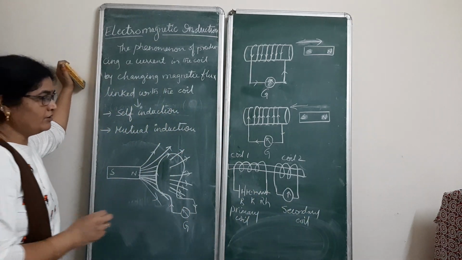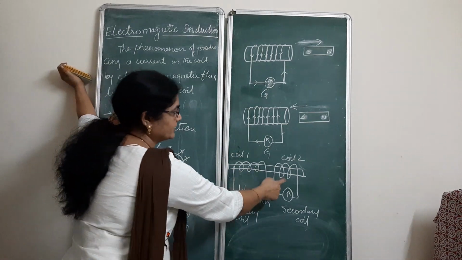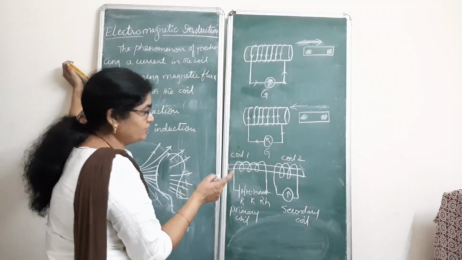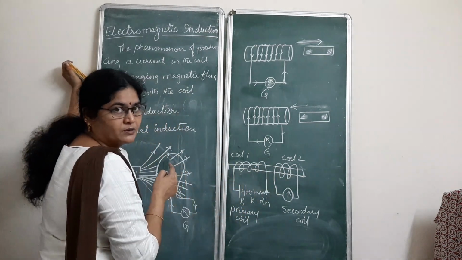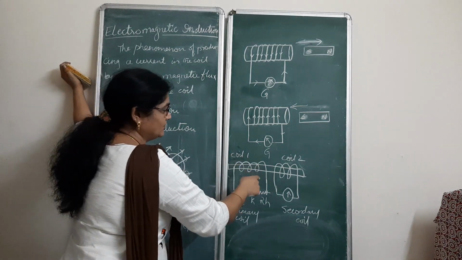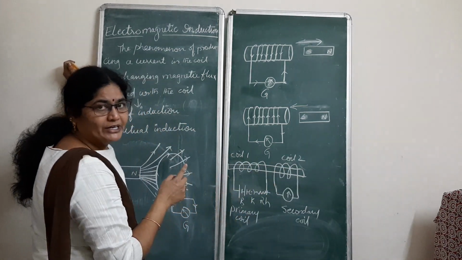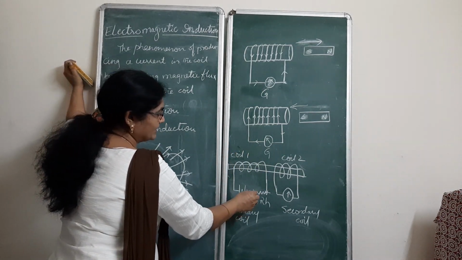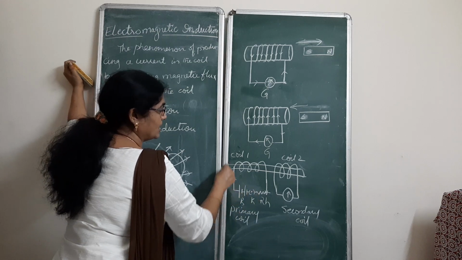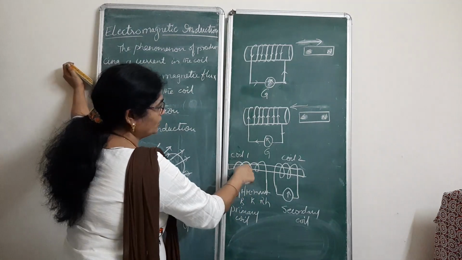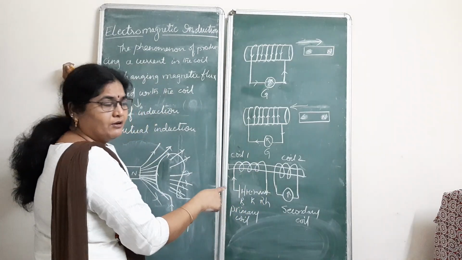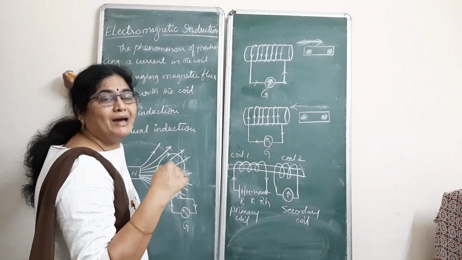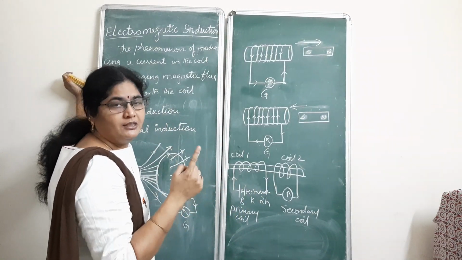In this way also we can induce current in the secondary coil, because we are not connecting any battery in this circuit, and this coil is not connected to the other coil, but they are both placed on an insulating material. Whenever the plug is closed and current suddenly starts flowing in the primary coil, it develops a magnetic field.